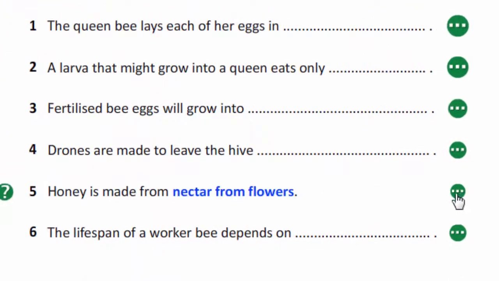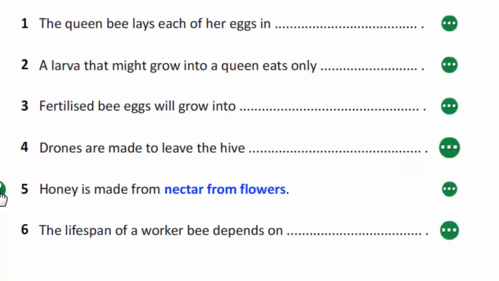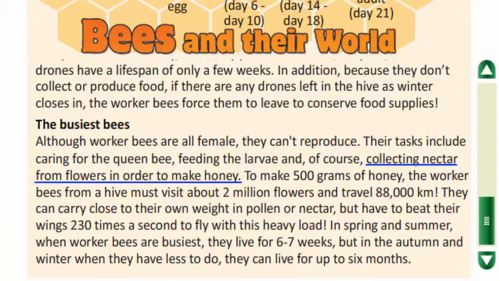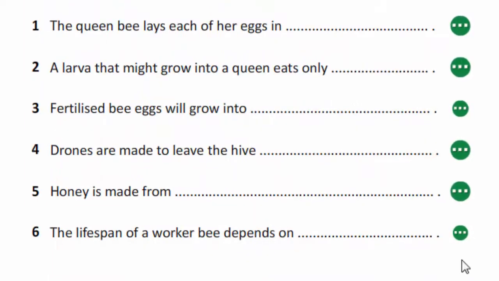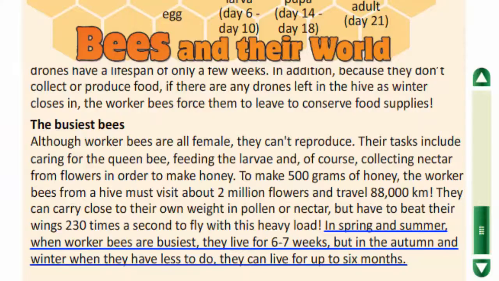Honey is made from nectar from flowers. In the text it is said that bees collect nectar from flowers in order to make honey. And the last: the lifespan of a worker bee depends on the season. In the text it is said that in spring and summer, when worker bees are busiest, they live for 6-7 weeks. But in the autumn and winter, when they have less to do, they can live for up to 6